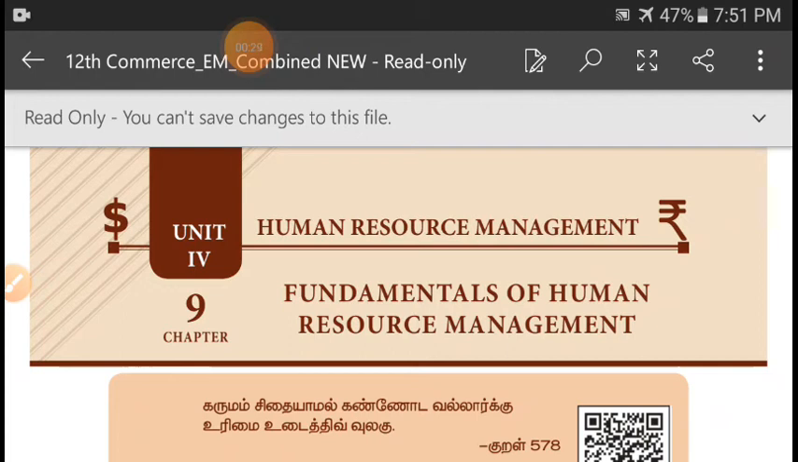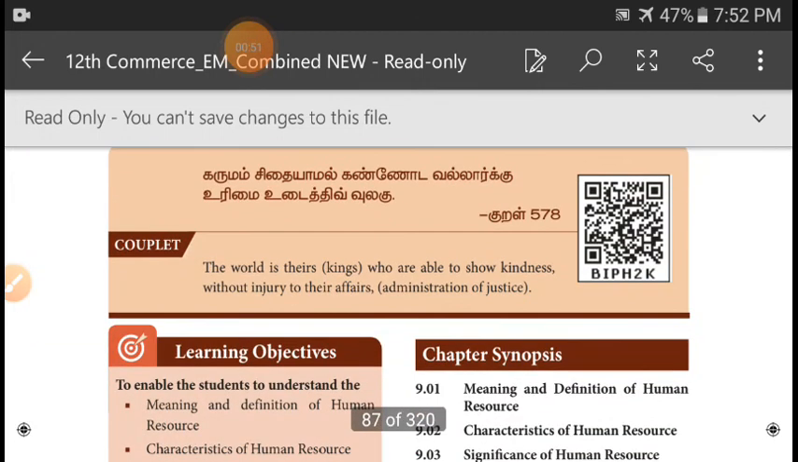Then the 10th one, recruitment methods. The 11th one, employee selection process. And the 12th one, employee training method. So in this fourth unit, we have 4 lessons. Under human resource management, we have 4 lessons. The first one is fundamentals of human resource management.